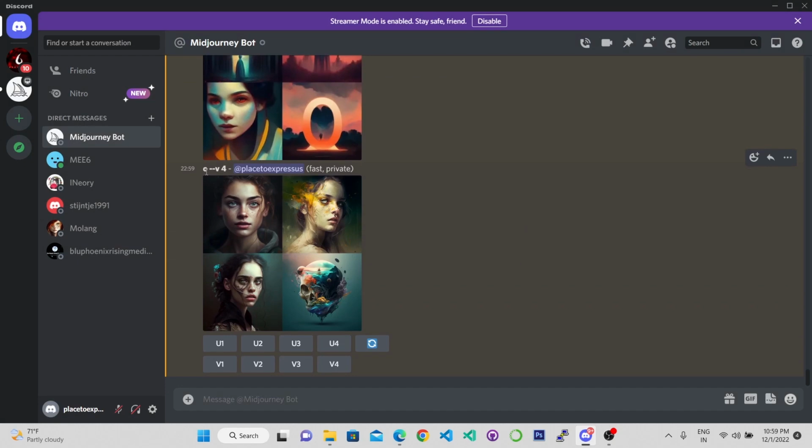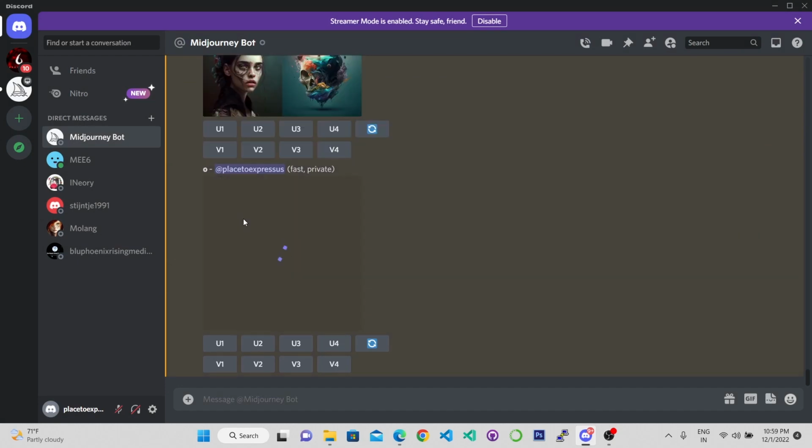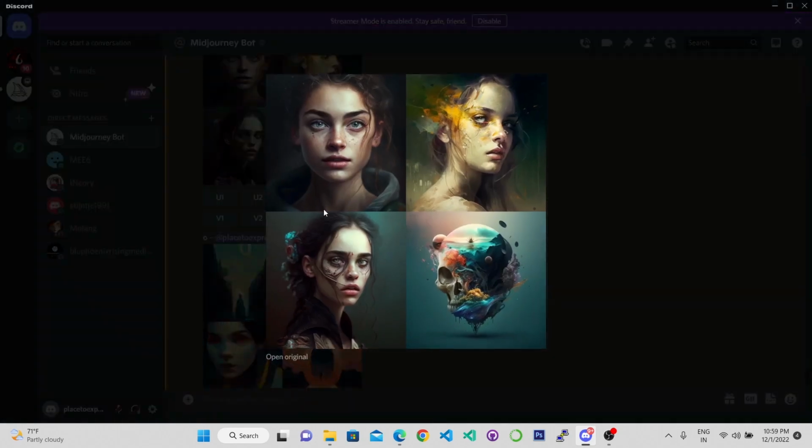So as you can see, I just passed the letter O with version 4, and here are the results. For some reason, the data the Midjourney bot was trained on is a little biased, in the sense that with random prompts we generally see more women's faces coming up. Maybe they have more women-related data points in their data set as compared to men, and that's why this bias is coming up. But apart from that, we are not going to discuss it.